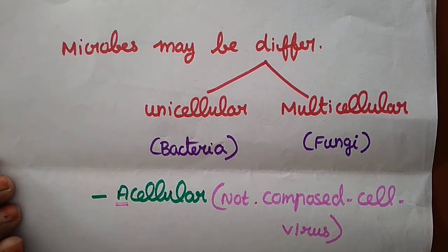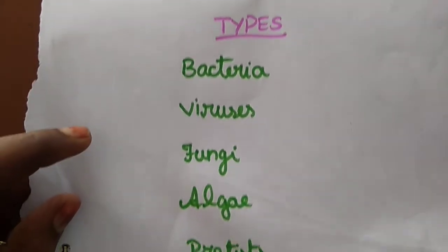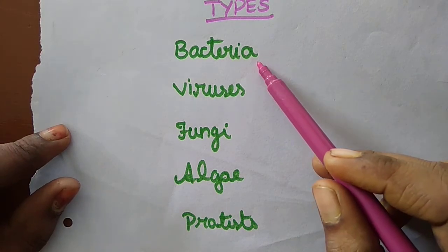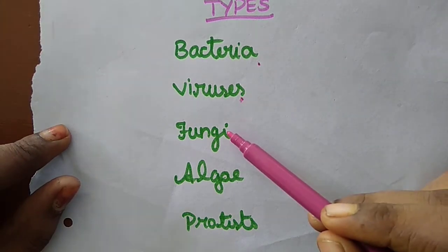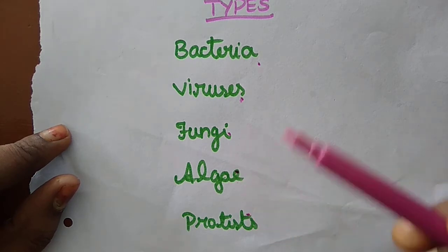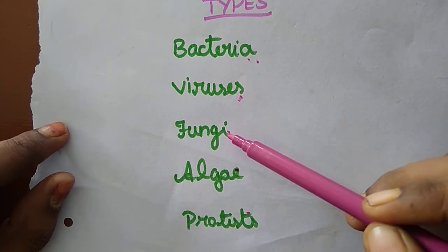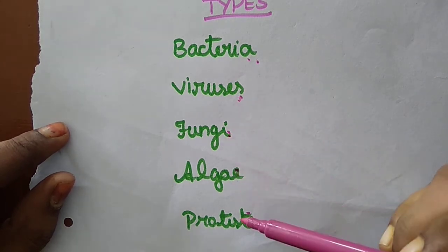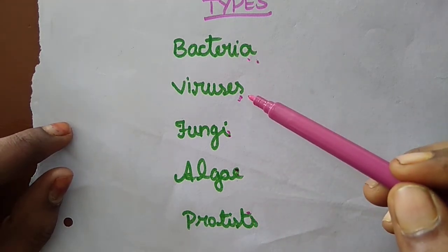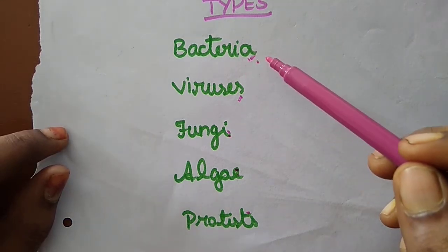And here they have given names of microorganisms as types. First one is bacteria. Bacteria, viruses, fungi, algae, protists. Let me say it again: bacteria, viruses, fungi, algae and protists. So these are the types that we are going to discuss in detail in this lesson. First one, bacteria.